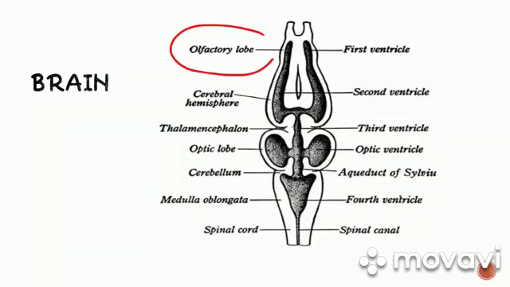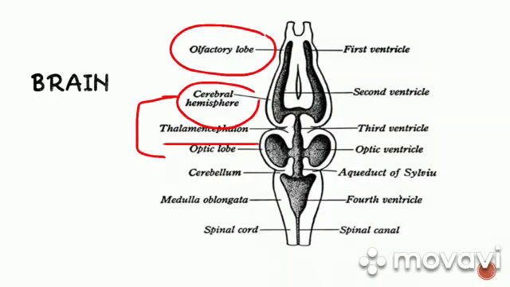As you can see, the most anterior part of the brain is the olfactory lobes. Olfactory lobes are associated with the sense of smell and transfer of olfactory sensation to the cerebral hemispheres. Immediately behind the olfactory lobes, there are two outgrowths which are called cerebral hemispheres. Students, cerebral hemispheres are the seats of intelligence and memory of the frog.